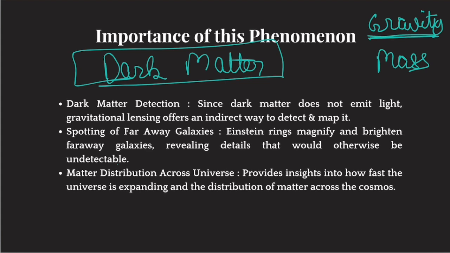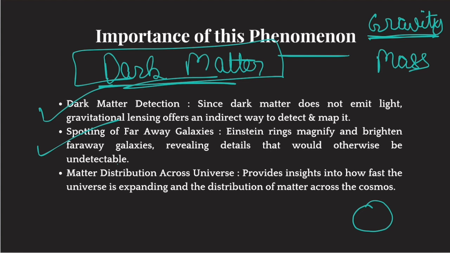So, through the phenomenon of gravitational lensing, we can spot or detect dark matter, things that are not visible but are exerting gravitational pull. And we can spot that gravitational pull by observing gravitational lensing. So, dark matter detection can happen through Einstein rings. Then, these Einstein rings actually create a circle around a galaxy. So, it is easier to spot far away galaxies.